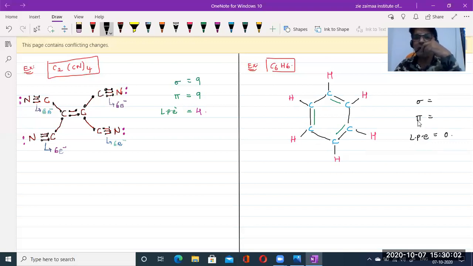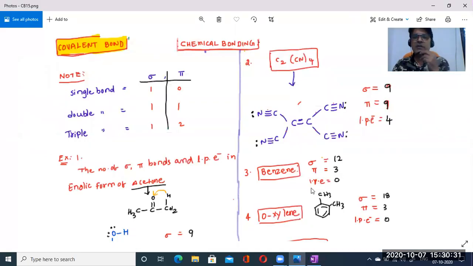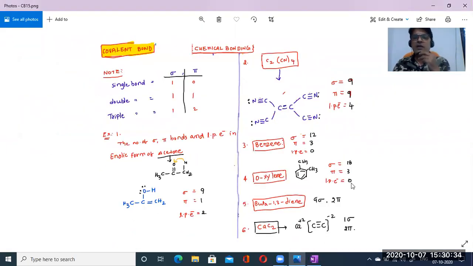How many pi bonds are there? Due to the presence of 3 double bonds, 3 pi bonds. Then for the sigma bonds, we need to count the total number of single bonds: 1, 2, 3, 4, 5, 6, 7, 8, 9, 10, 11, 12. So 12 sigma bonds are there. Check the answer. Yes, 12 sigma bonds, 3 pi bonds, and 0 lone pairs of electrons. Benzene: 12, 3, 0.